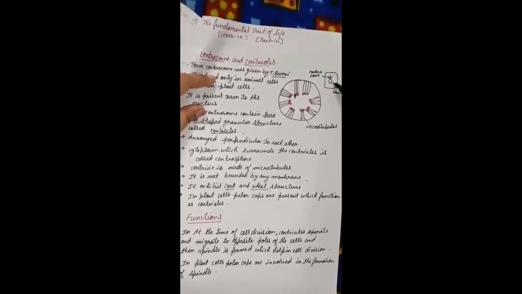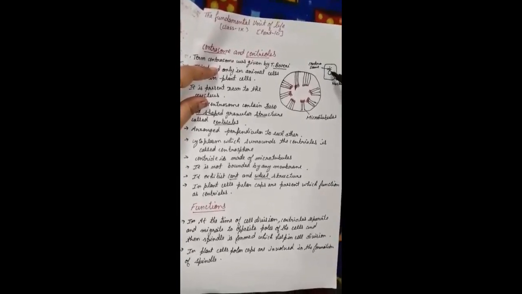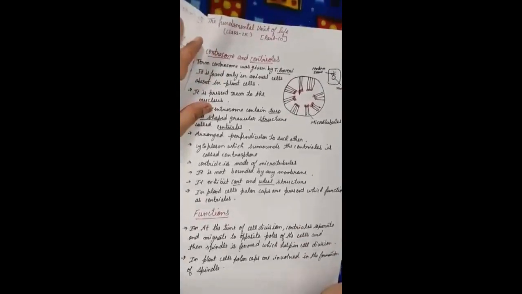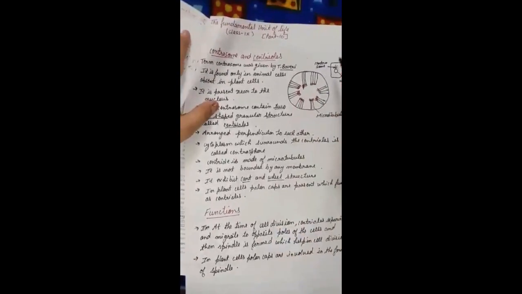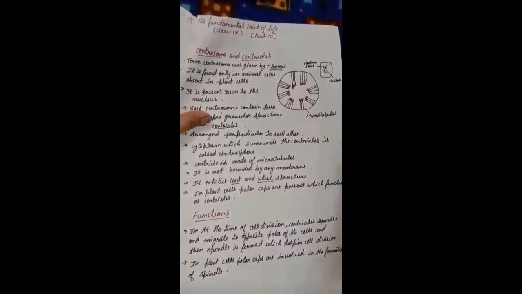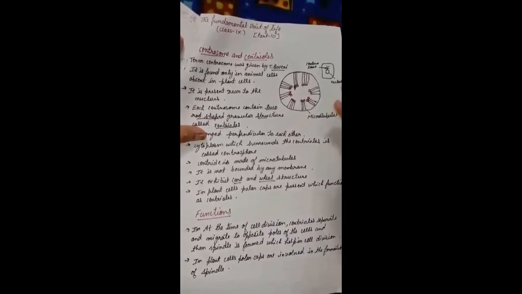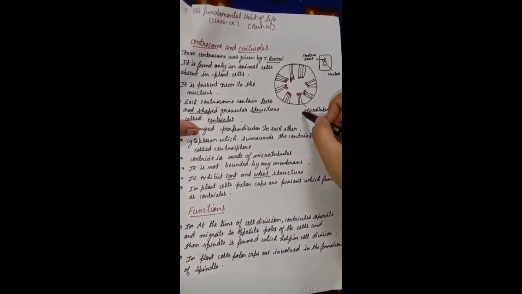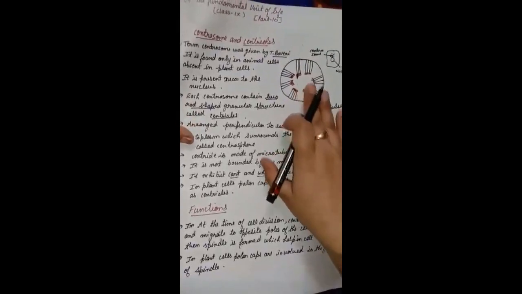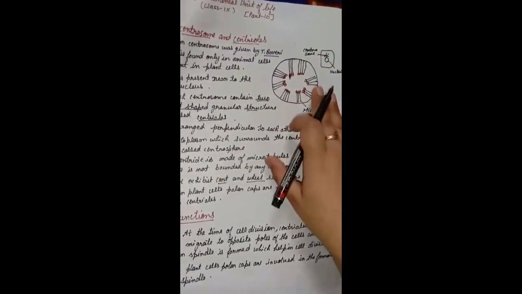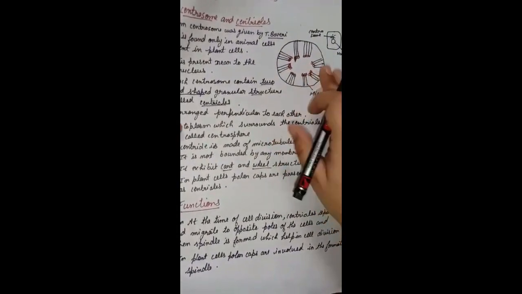Let me clear the most important thing, the position of the centrosome, where it is present. For example, this is our cell, and in the center of the cell we have the nucleus. On both sides of the nucleus we have a star shaped structure, and this star shaped structure is called the centrosome. The term centrosome was given by the scientist Boveri. Got it? Now the centrosome is found in animal cells, but it is absent in plant cells. It is an important difference between the animal cell and the plant cell. It is present only in the animal cell and absent in the plant cell.